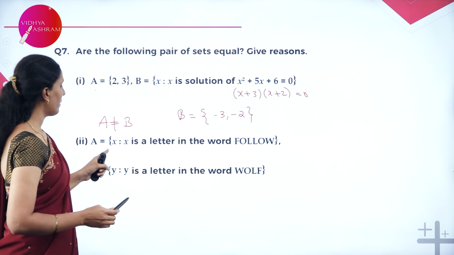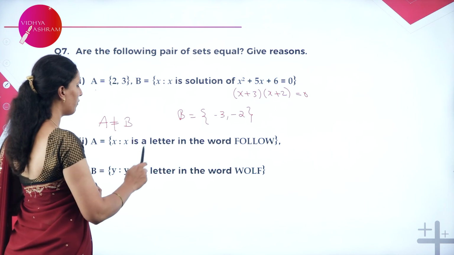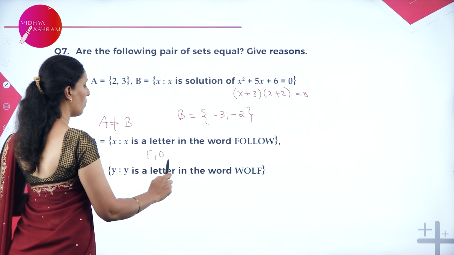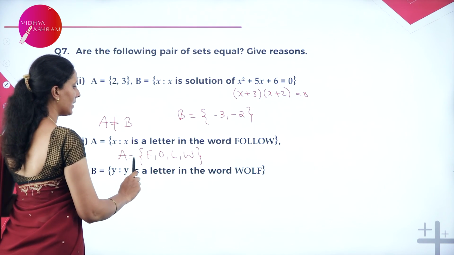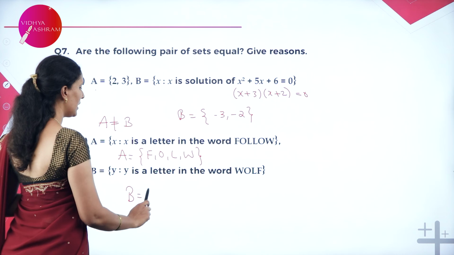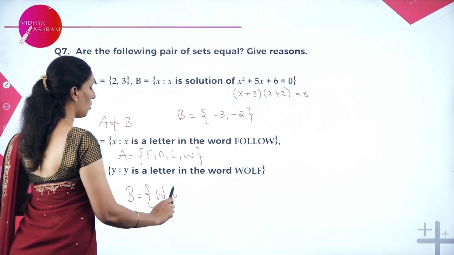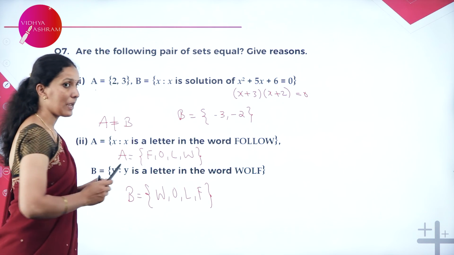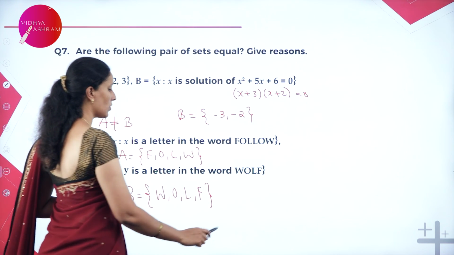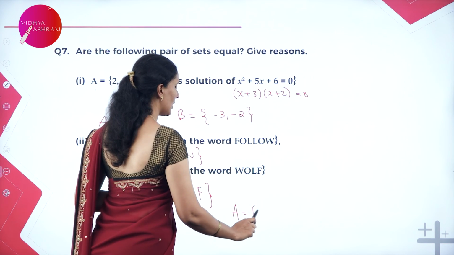The next pair is given as: x is a letter in the word follow. So, F, O, L, W. So, this is the set A. Next is wolf. Set B is W, O, L, F. They have exactly the same letters inside the set. So, therefore, we can say A is equal to B.